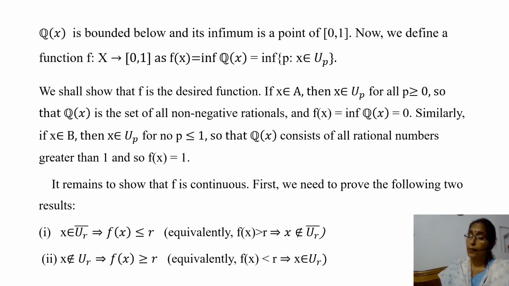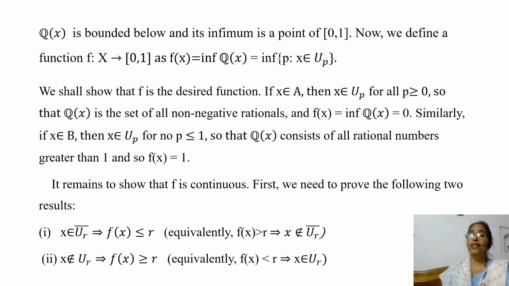Their infimum is 1, and so f(x) is equal to 1. So we have seen that for each x in A, f(x) is equal to 0, and for each x in B, f(x) is equal to 1.